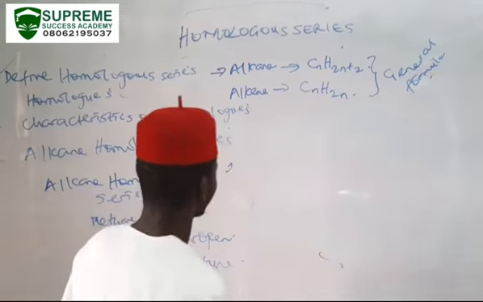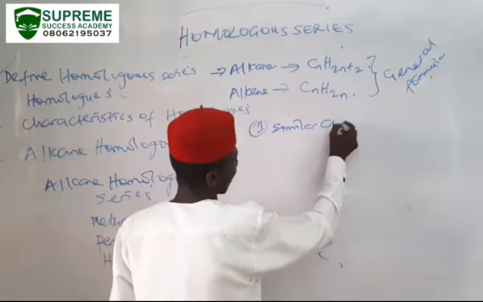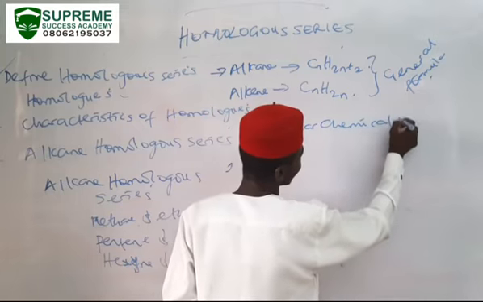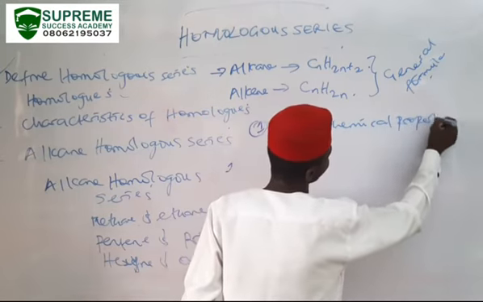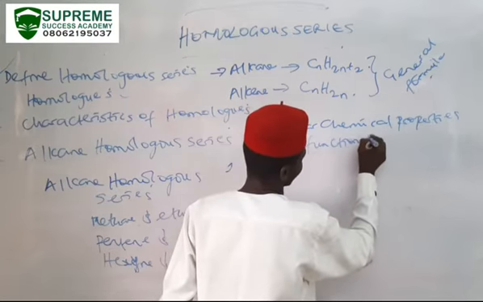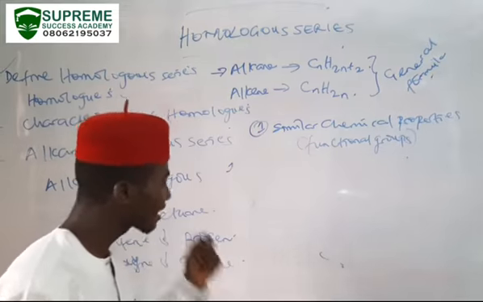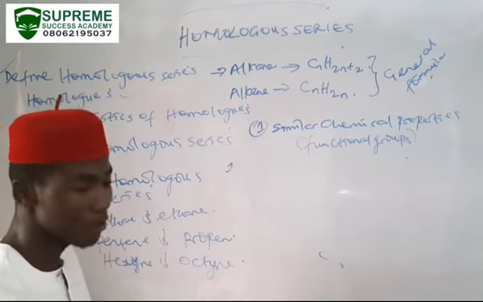They have similar chemical properties. And what is responsible for their similar chemical properties? This is because of the fact that they have the same functional groups. So compounds containing similar functional groups are likely to have similar chemical properties.